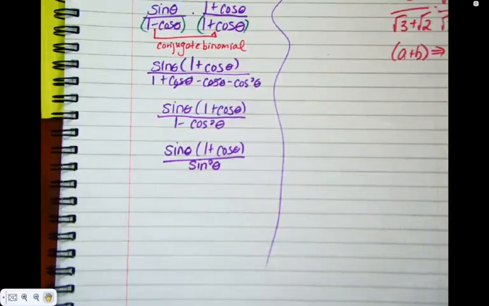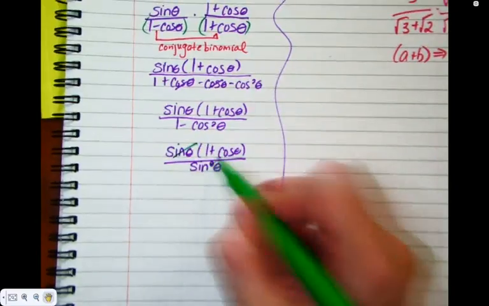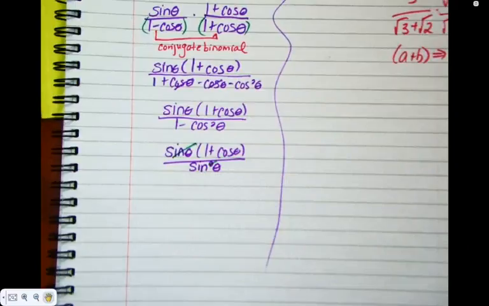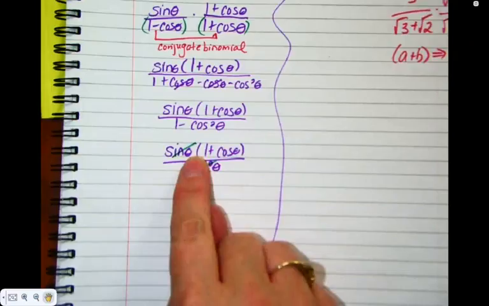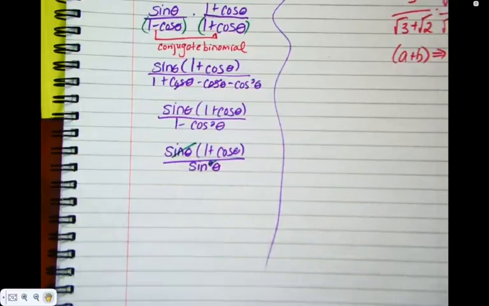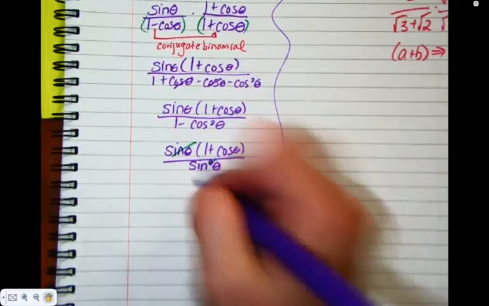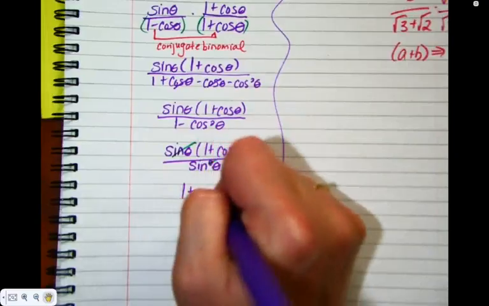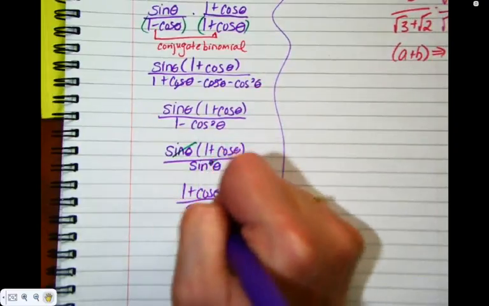Peeking, what needs to go? Well, I need this cos squared gone on the bottom, and what do I need? A sine. Do I have a formula that links a cos squared and a sine squared? 1 minus cos squared is sine squared. So I'm going to keep the top exactly as it is, take out 1 minus cos squared, and put in sine squared. What do you see? Why can I cancel here? I've already told you a bunch of times you can't cancel, but here I am multiplying by this sine squared, not adding it to anything. And as long as you're multiplying, canceling is fine. So on the top, I've got 1 plus cos, and on the bottom, sine.